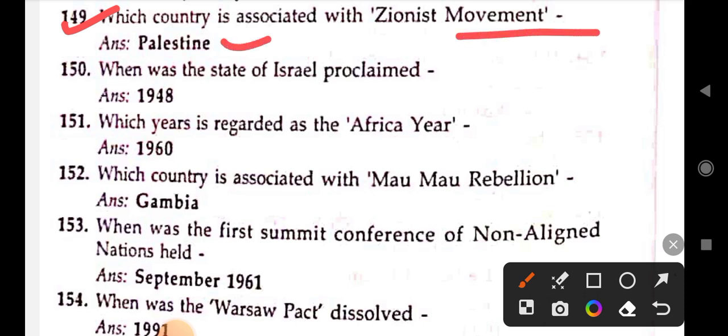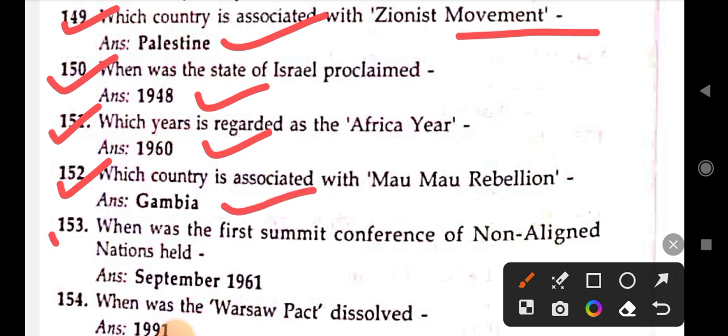Next. Which country is associated with the Zionist movement? Palestine. When was the State of Israel proclaimed? 1948. Which year is regarded as the Africa Year? 1960. Which country is associated with the Mau Mau rebellion? Kenya. When was the first summit conference of non-aligned nations held? September 1961.